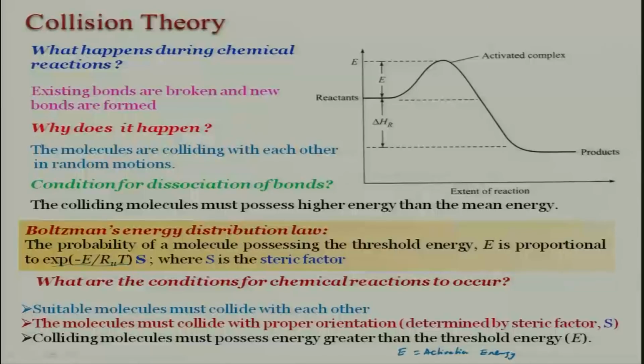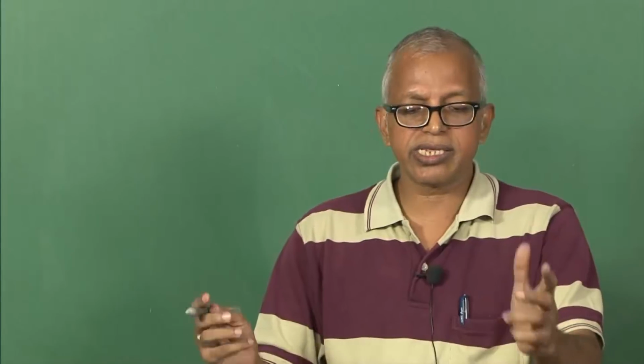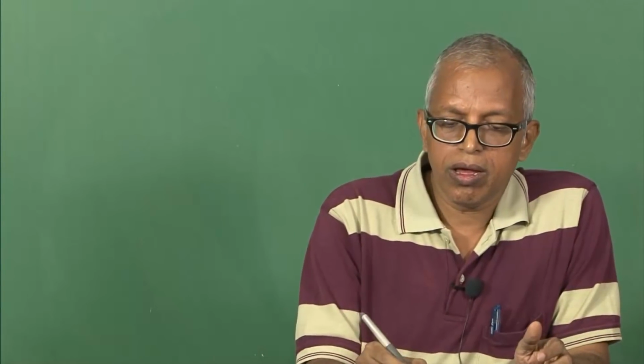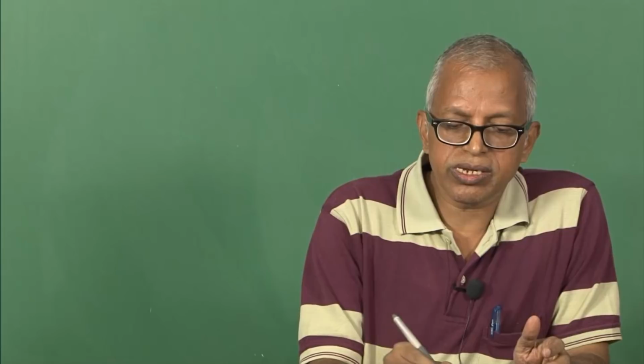Having said this, let us consider a bimolecular reaction: A is reacting with B going to C plus D. I want to find out dCA by dt.